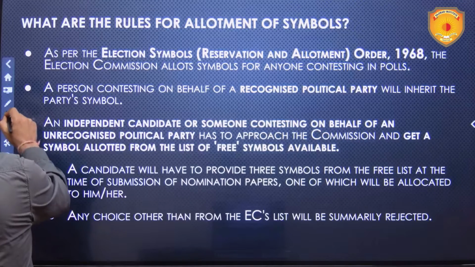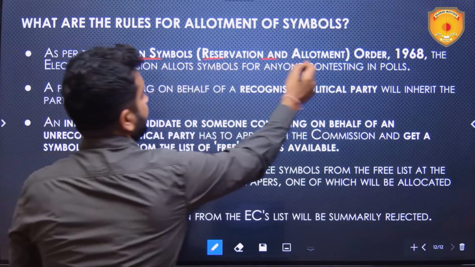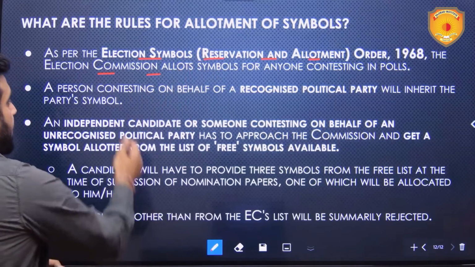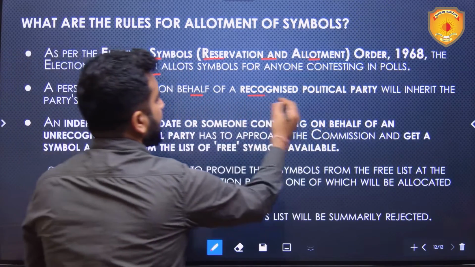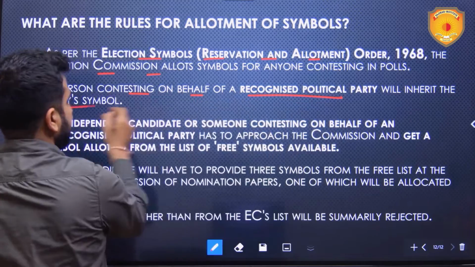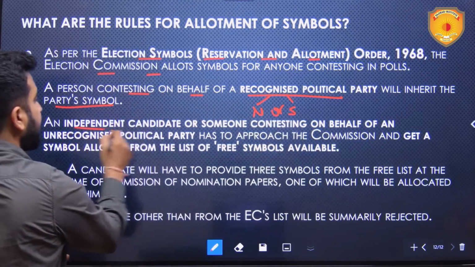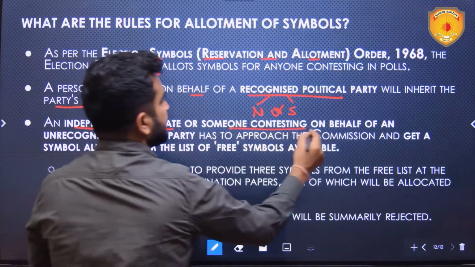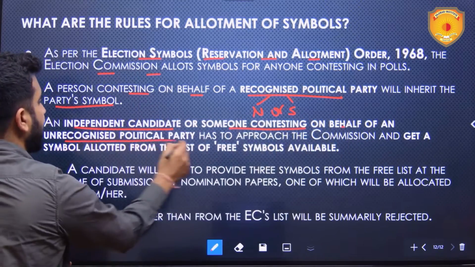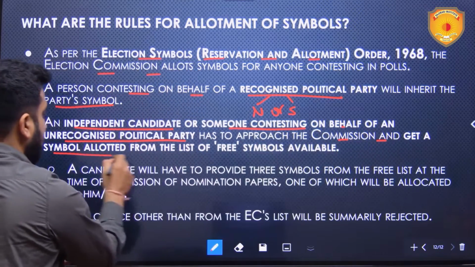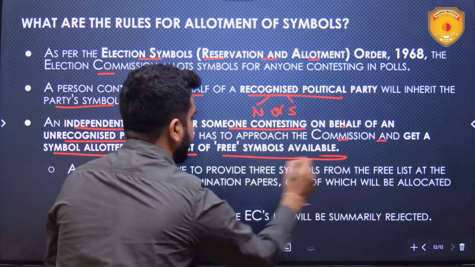Now, as per the Election Symbols Reservation and Allotment Order 1968, the Election Commission allots symbols. We know that already. A person contesting on behalf of a recognized political party will inherit the party symbol. Recognized means national or state. An independent candidate or someone contesting on behalf of an unrecognized political party has to approach the commission and get a symbol allotted from the list of free symbols available.